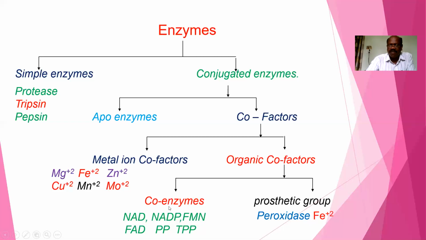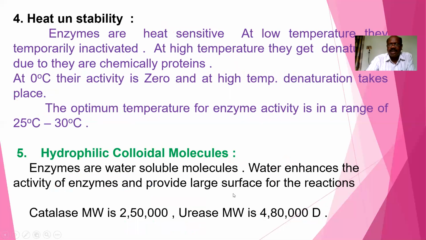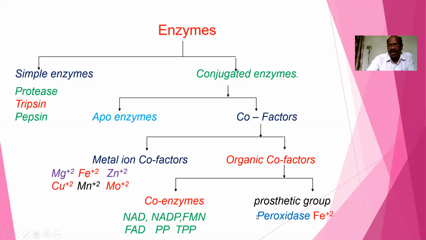They are vitamin derivatives, and their function is that they help in group transfers. Now coming to the prosthetic group, that is the non-protein part of the cofactors.